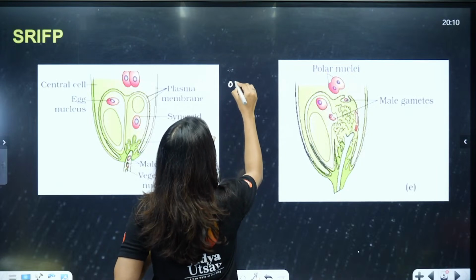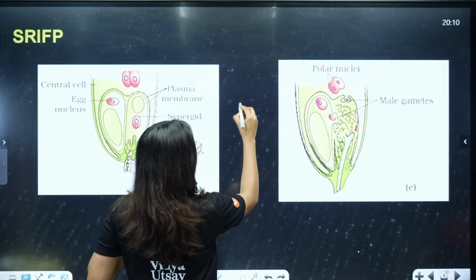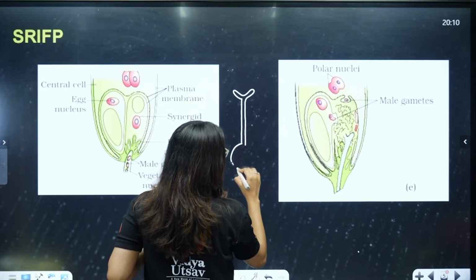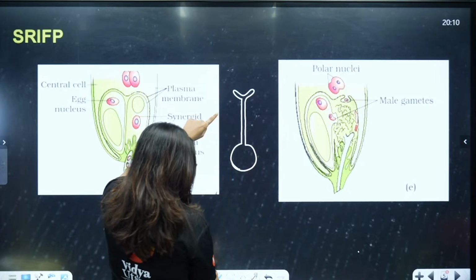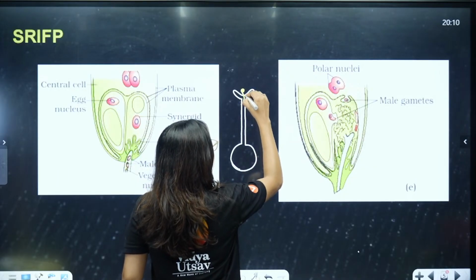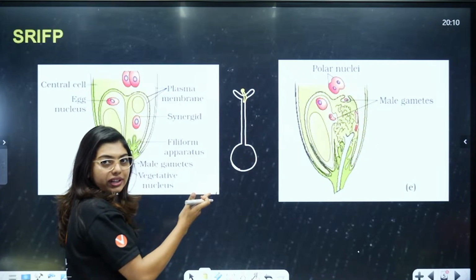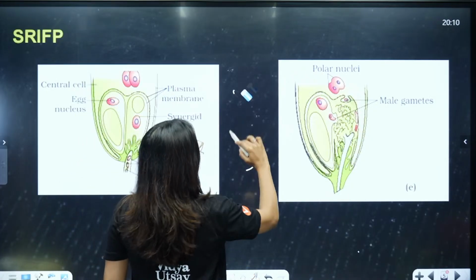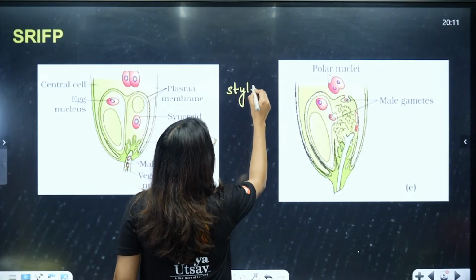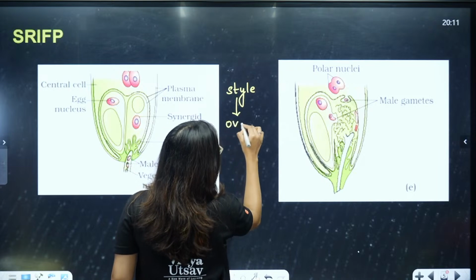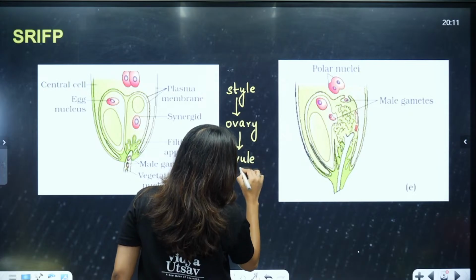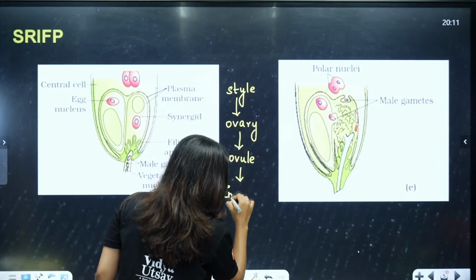First, it will enter the ovary. Actually, when you look at it, this is the stigma, style and ovary. If you notice exactly, the pollen tube starts from here and enters into the style. First is going to be the style, then the ovary, understood? So, if I start from the beginning, I will write the style, then the ovary, then inside the ovule, then inside the ovule where? To the embryo sac.